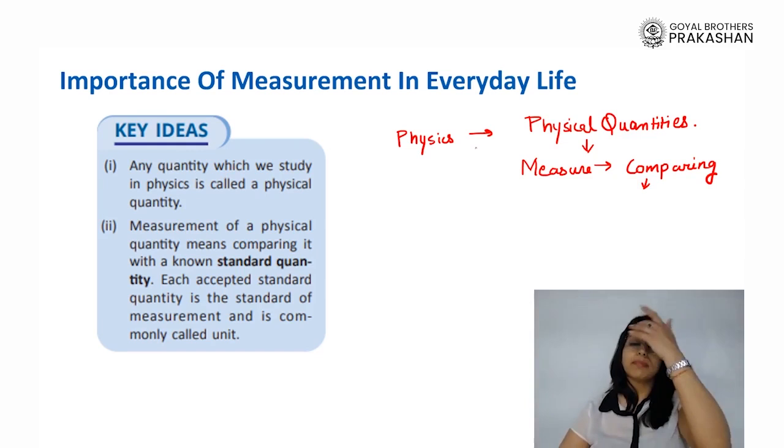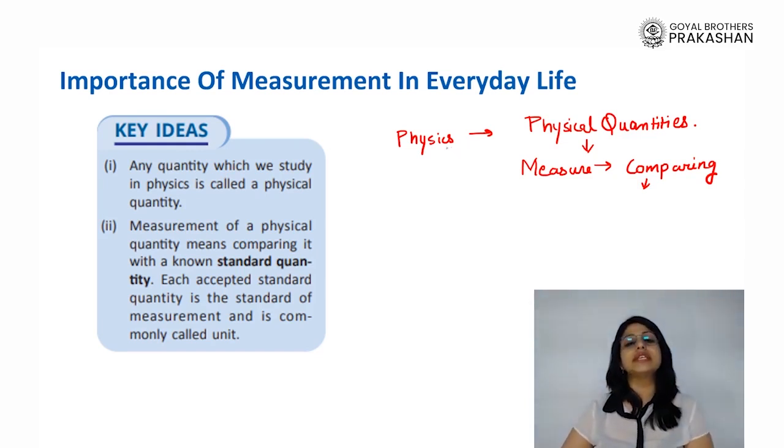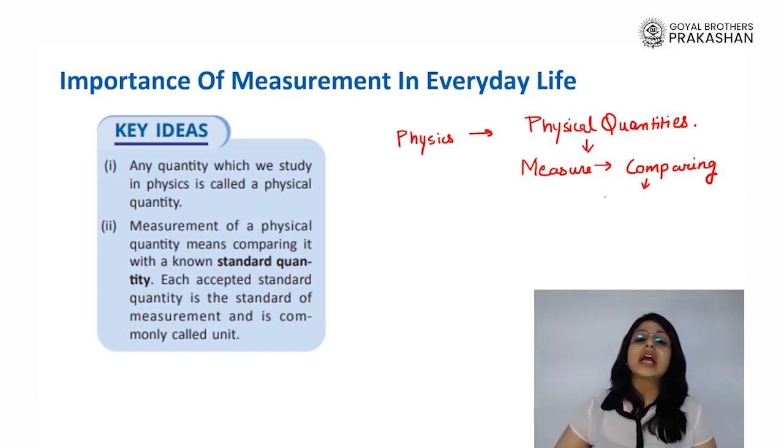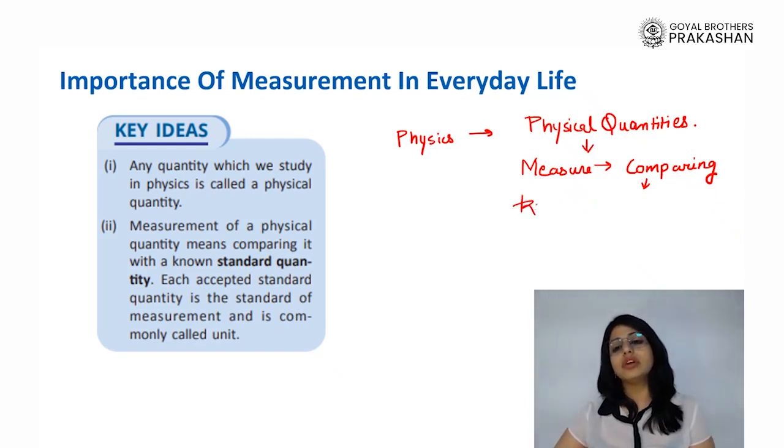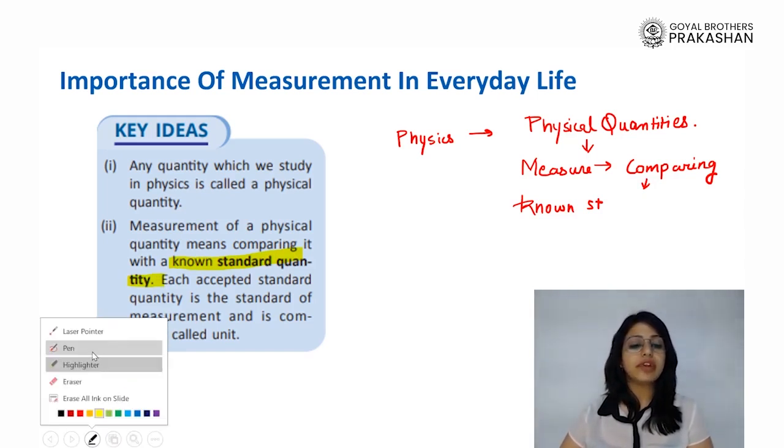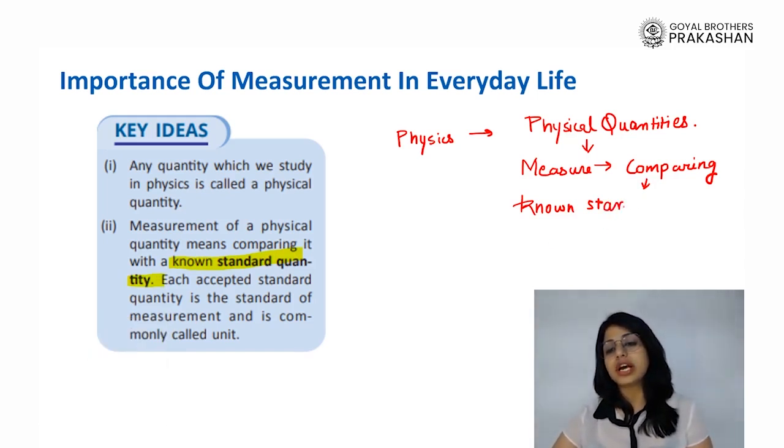Hence, when we talk about measuring different things around us, we are talking about comparing it with known standard quantities. So, the known standard quantities, as you can read here, are called the unit. Right? So we will read this out, just what we have written here.